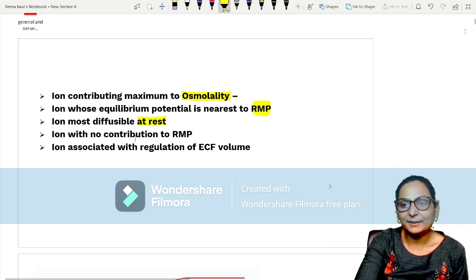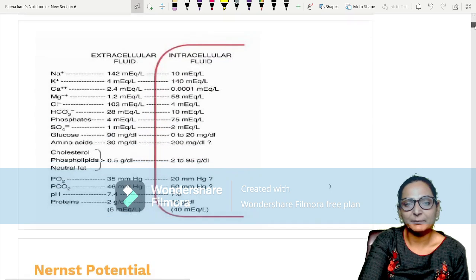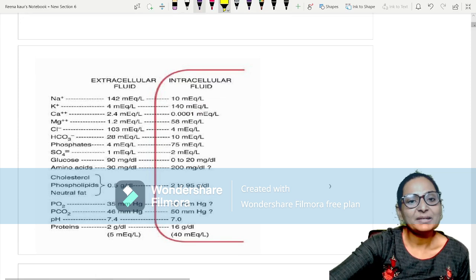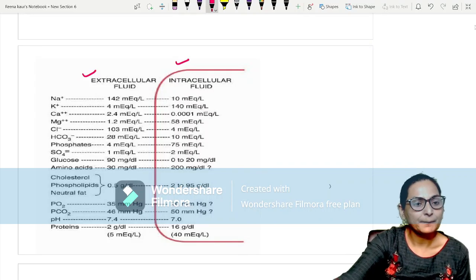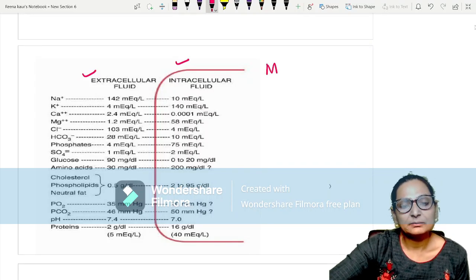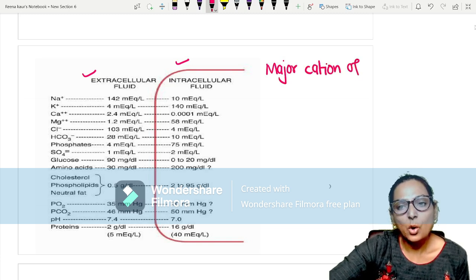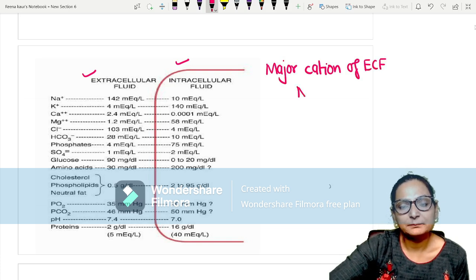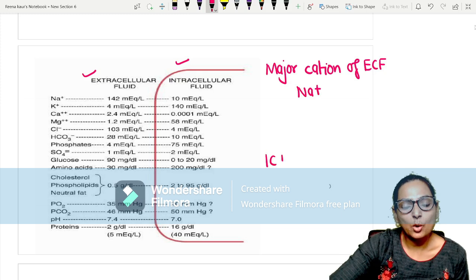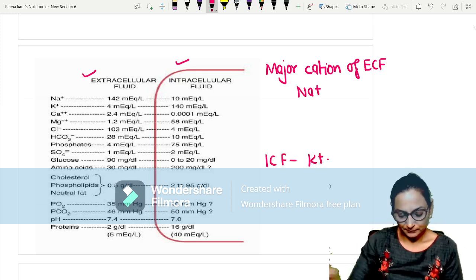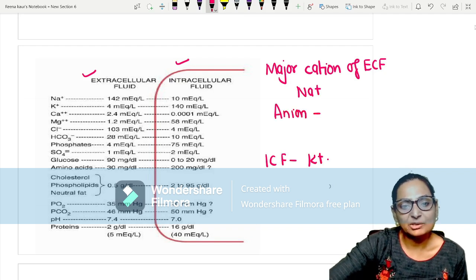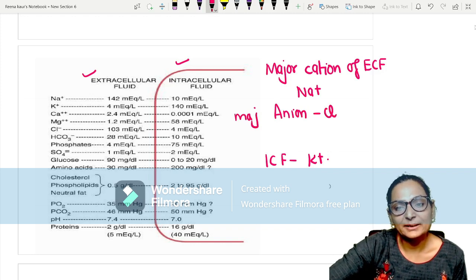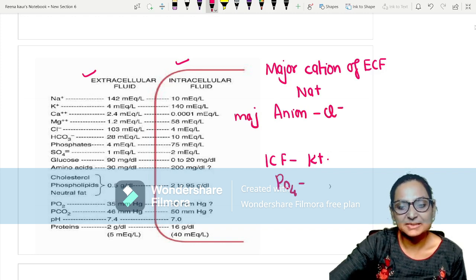But before that, you must always remember this table. This is a very important table that helps you know the differences between the ECF and ICF. The major cation of ECF is sodium, and that of ICF is potassium. The major anion is chloride in ECF, and here it is phosphates.